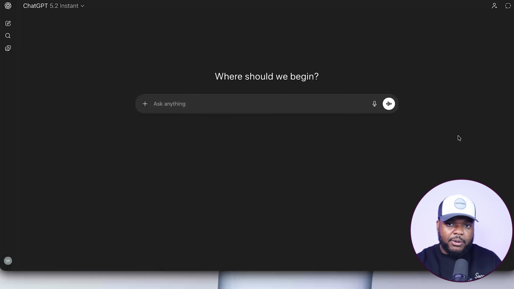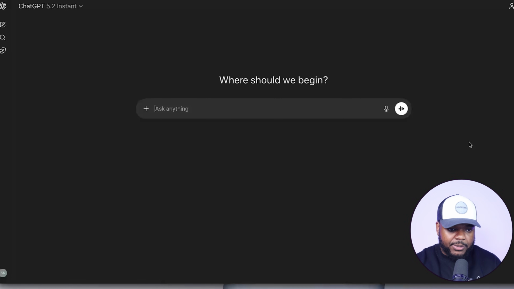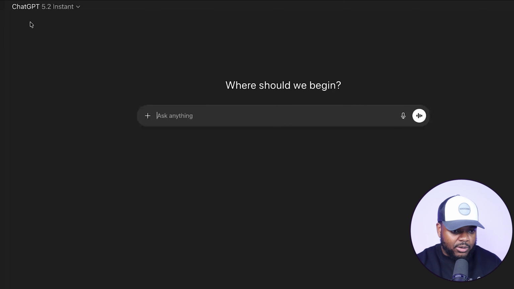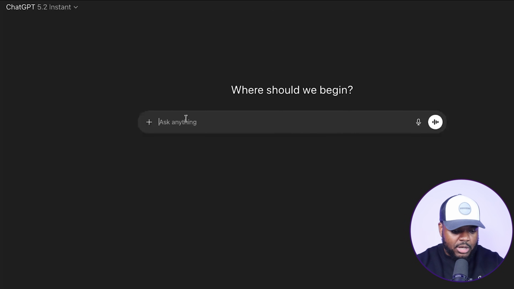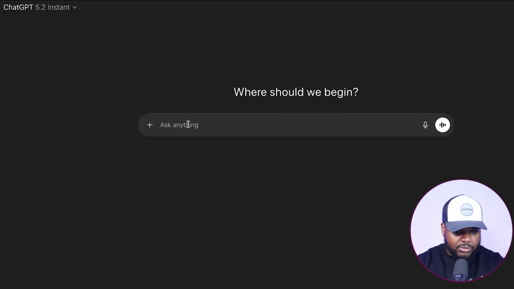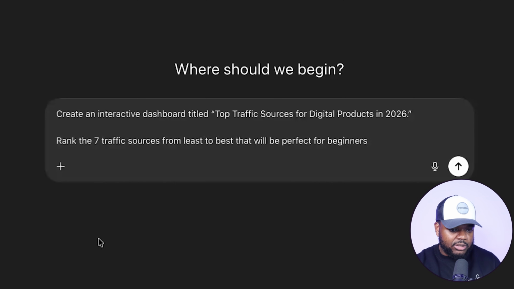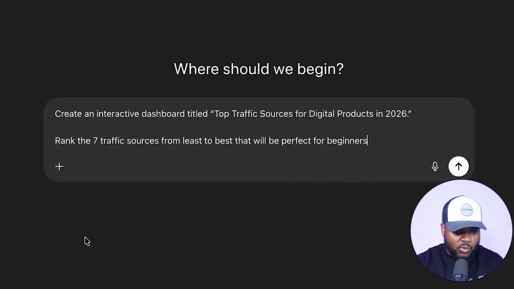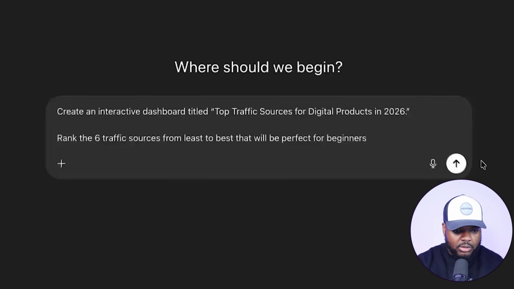So first things first, what I'm going to do is just go over to ChatGPT. As you can see in the top left-hand corner, I'm using the 5.2 model, and what I'm going to do is just enter a simple prompt. All I'm going to tell it to do is create an interactive dashboard with the title Top Traffic Sources for Digital Products in 2026. And I want it to rank the 7 or 6 different traffic sources from least to best. That's going to be perfect for beginners.